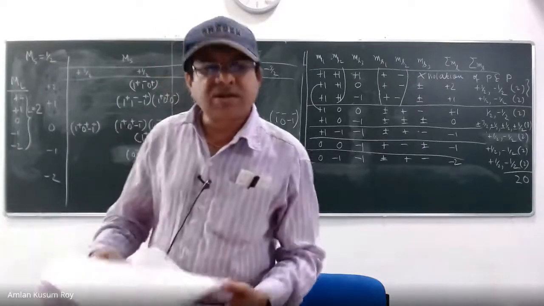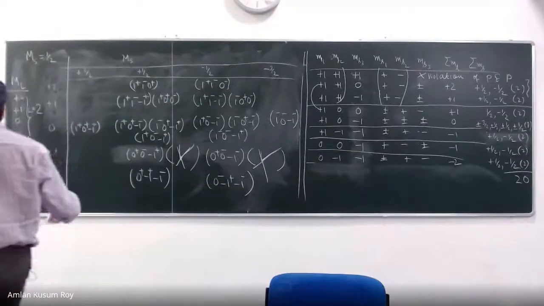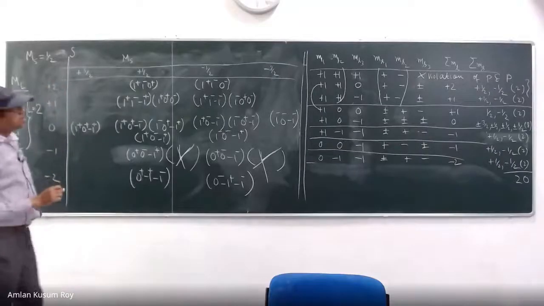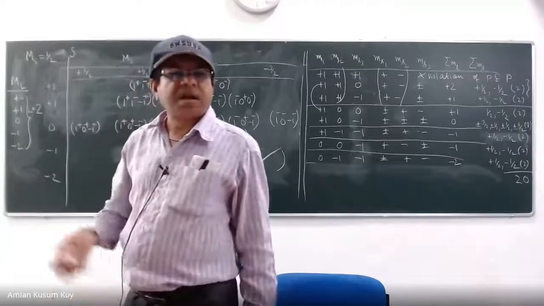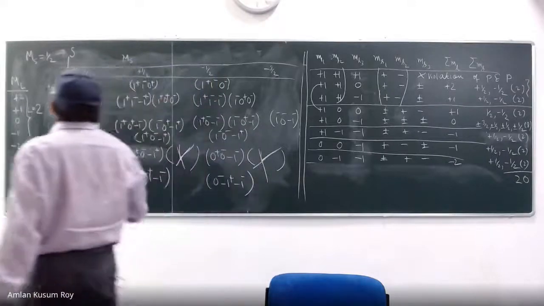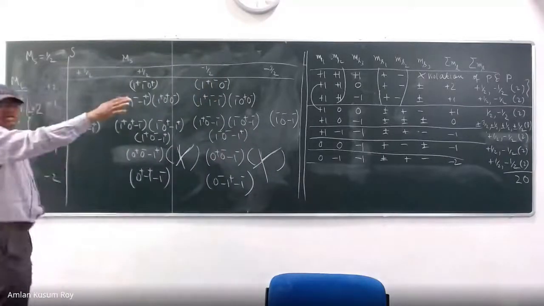Right, so what is my capital S? S can be 1 by 2. Capital S is half. Capital S can be minus half also, because if you sum so many things it can.